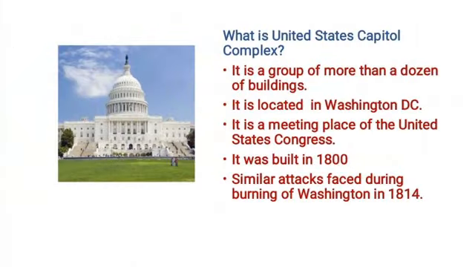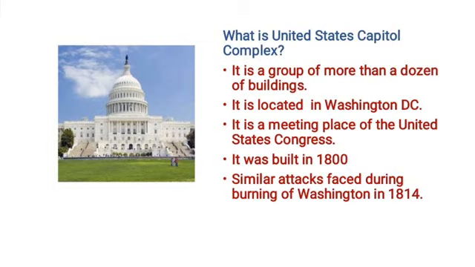Let's also discuss what the United States Capitol Complex is. See, the complex is a group of more than a dozen buildings located in Washington DC, and the buildings are used by the US federal government. The Capitol building specifically is the meeting place of the United States Congress, and it is also the seat of the legislative branch of the United States federal government, which was built in 1800. Earlier to this violent protest, the Capitol building faced similar attacks during the burning of Washington in 1814.